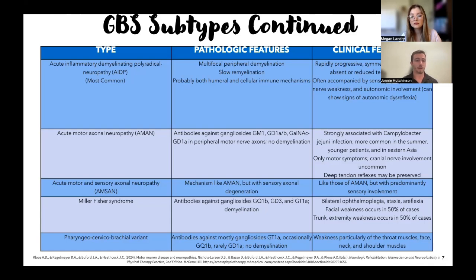There are also other not as common subtypes: acute motor and sensory axonal neuropathy, Miller-Fisher syndrome, pharyngocervical variant, where we see those symptoms, the muscle weakness, the paresthesia, more associated with the cervical spine and the pharynx.